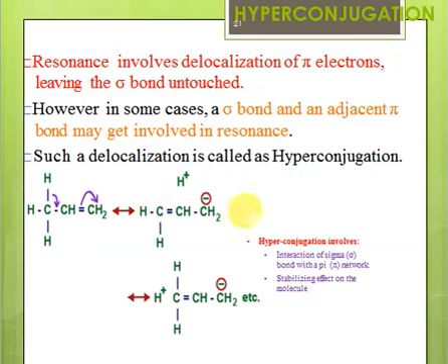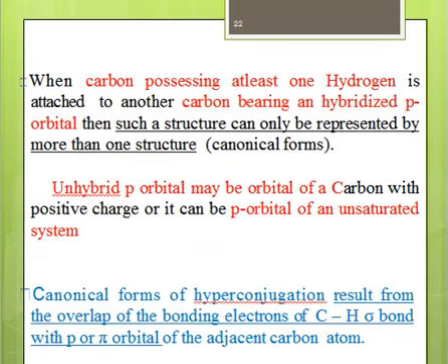So this is known as hyperconjugation, and in hyperconjugation what we do is delocalize a sigma bond, right? Hyperconjugation involves the interaction of a sigma bond with a pi network, and whenever there is hyperconjugation, the molecules become more stable, just like resonance. Whenever there is resonance, systems become stable. Similarly, whenever there is hyperconjugation, the system becomes stable as well, right?